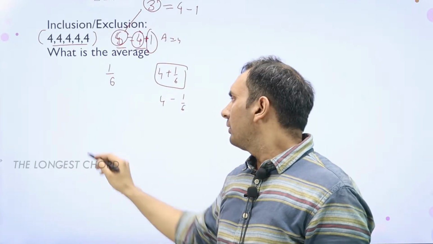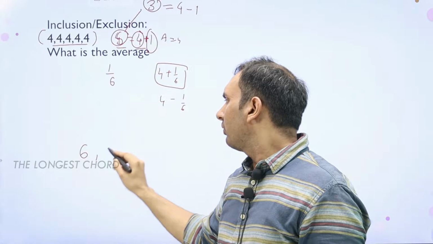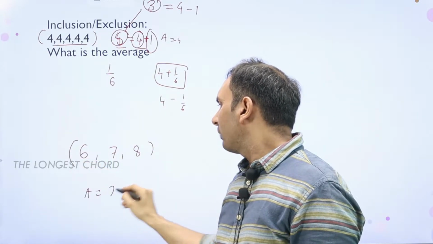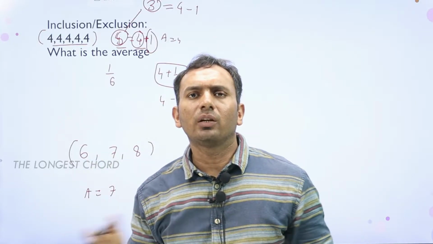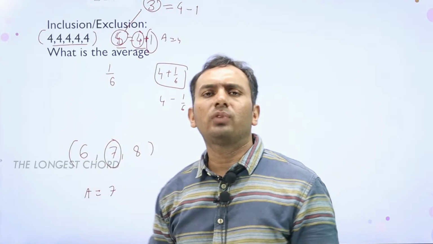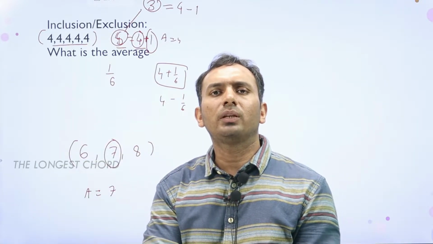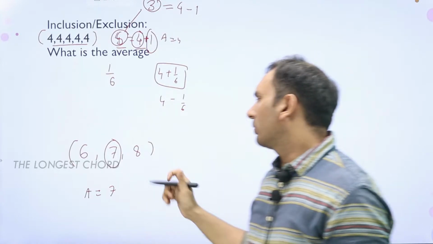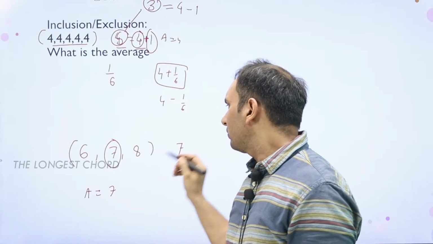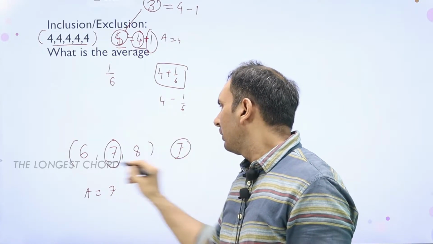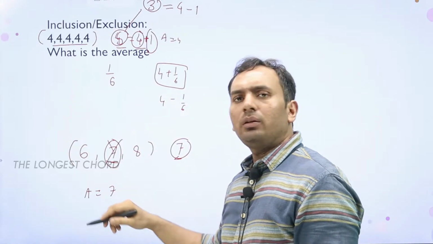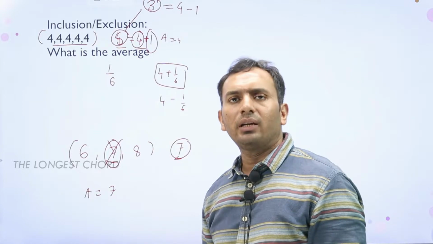Likewise, we can go to some other values, let's say 6, 7, 8. Can we say that the average will be nothing but 7? Whenever there is an AP series, arithmetic progression, the average is always the middle term. Or if there is an even number of terms, then the average of the middle two terms will be the average of any arithmetic progression. Now if I add a number which is 7, the new average will be 7 only, because there is no change. And even if I remove this 7, 6 plus 8 by 2 will again give me 7.